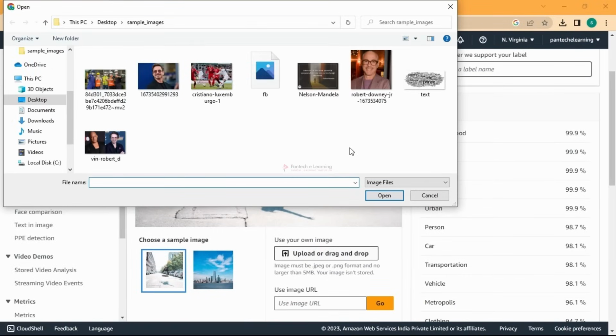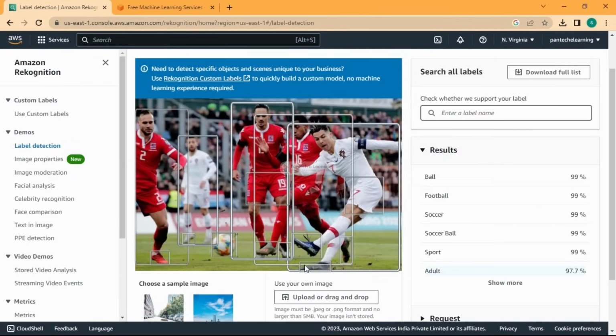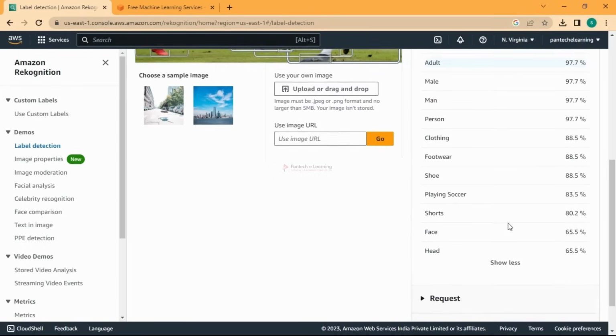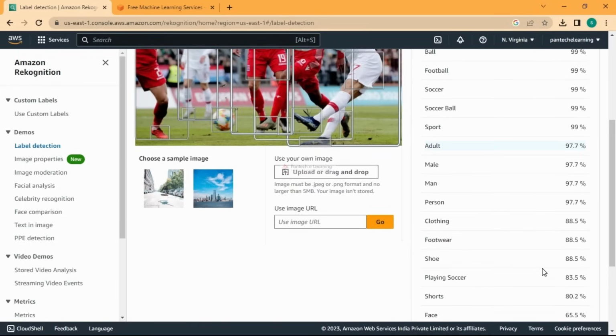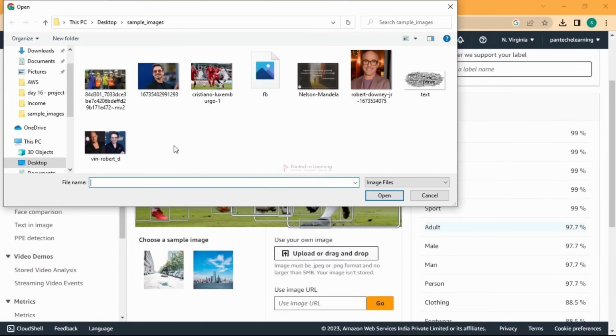For example, I have some sample images here. Let me use this image. It's detecting a soccer ball, football, person. So they have been detected. Apart from that, clothing, footwear. So it's detecting the shoes, etc. These are all the things it has been detecting. Okay, so you can go and upload some other image too and check.